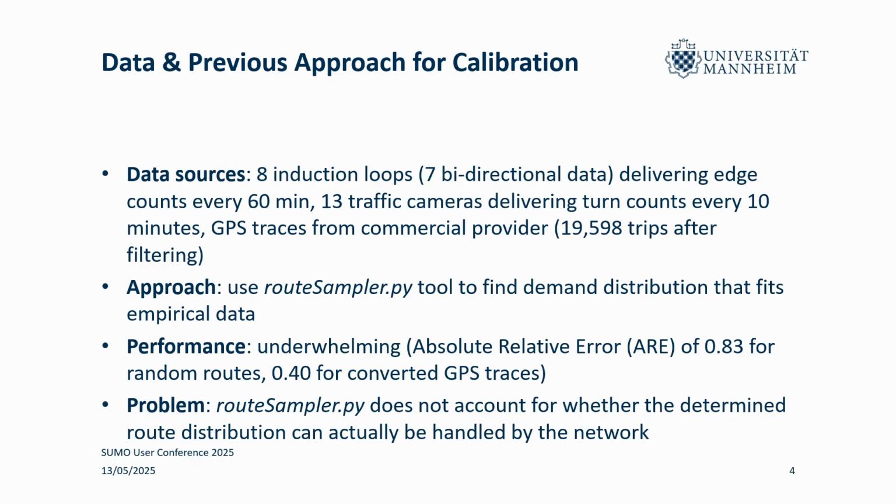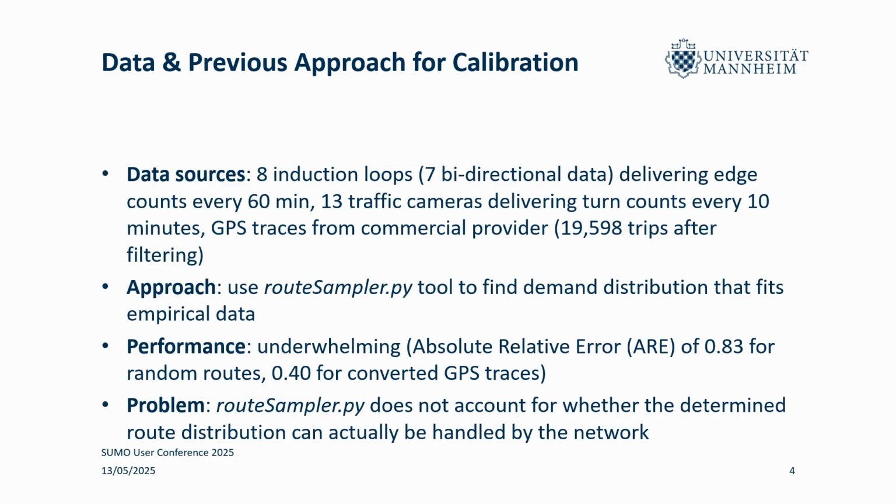How did we get here? So let me first introduce to you the data sources that we have and what our initial approach was. We started off by getting data from the city of Mannheim. These were 8 induction loops, 7 of which deliver bidirectional data, so in both directions. We can use those to obtain edge counts, and we get those every 60 minutes. In addition, we have traffic cameras, which we can use to get turn counts, so for a given intersection, how many cars go straight, right, or left. And these we have in finer resolution, namely 10 minutes.